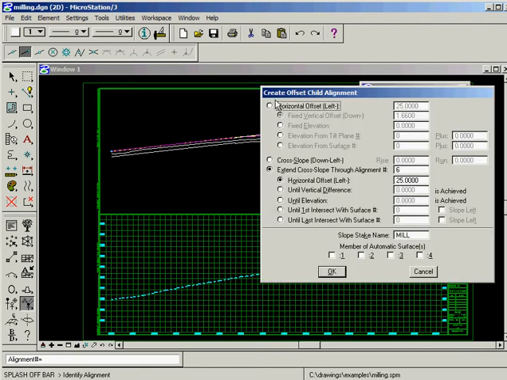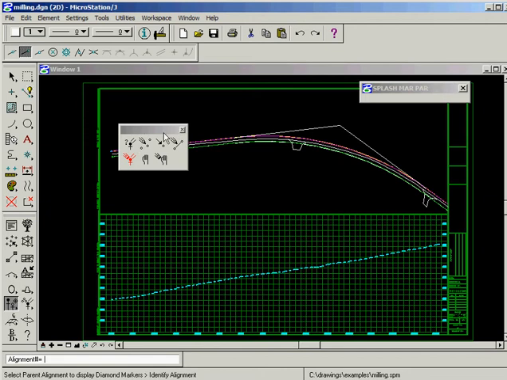We'll extend the cross slope through alignment number 6, and we'll come over 25 feet. Now we're going to call that mill. That's going to produce a guideline coming from the 2 inches above, passing through the existing edge of pavement and continuing over 25 feet from the center line, giving us a profile.